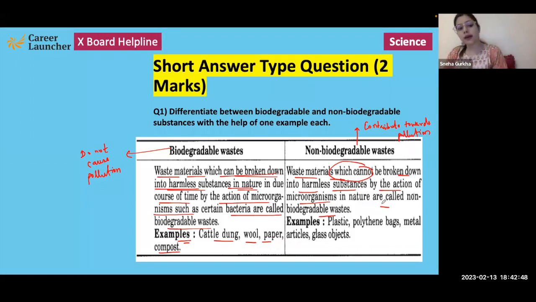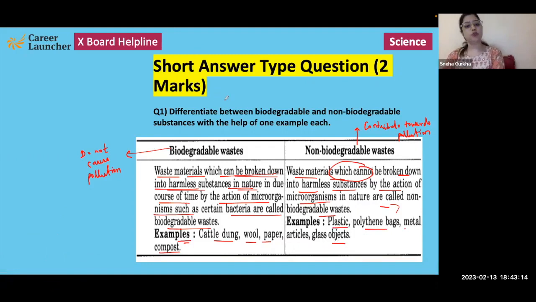So they contribute to pollution, whereas biodegradable waste, because it is broken down by the action of microorganisms, does not contribute to pollution. Examples of non-biodegradable waste: plastics, polythene bags, metal articles, glass objects, etc.